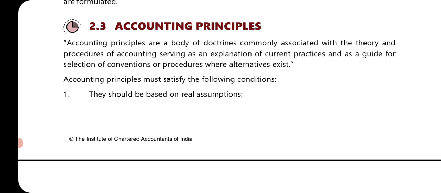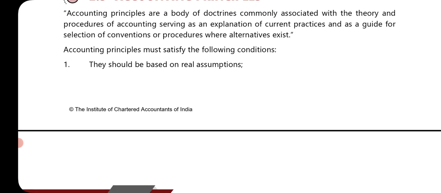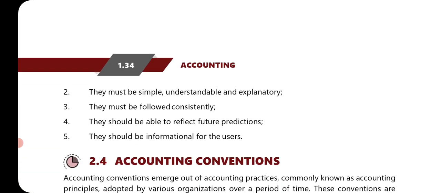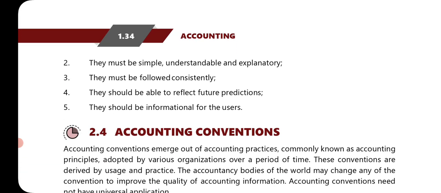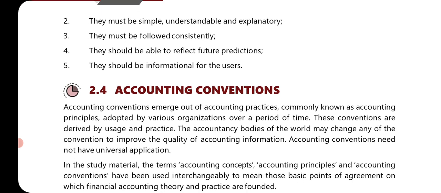So the accounting principles are a body of doctrine commonly associated with the theory and procedure of accounting, serving as an explanation of current practices and as a guide for selection of conventions or procedures where alternatives exist. Accounting principles must satisfy the following conditions. They should be based on real assumptions. They must be simple, understandable, and explanatory. They must be followed consistently. They should be able to reflect future predictions. They should be informational for the users.